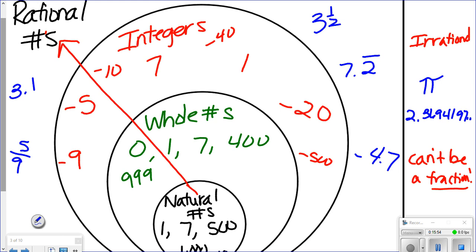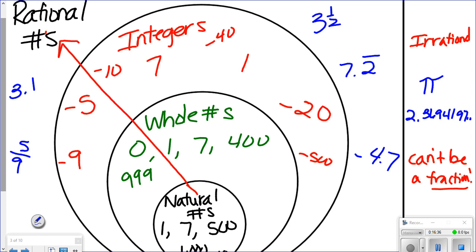So, like 3.1 that ends, that could be irrational? No, because it's terminating. Terminating decimals you can make into a fraction. Let's say you said 3.14. It'd be 3.14, so it'd be 314 over 100. That's a fraction. You just wrote it as a fraction. Oh, it can be a fraction. Right. Those on the other side cannot be made into a fraction. These can. So these would be terminating and repeating decimals. These are decimals that have no rhyme or reason that literally just go on forever.